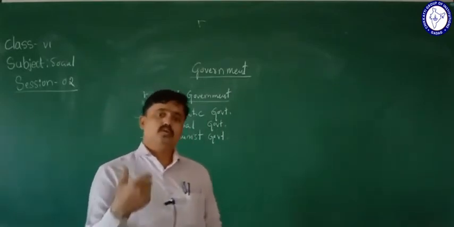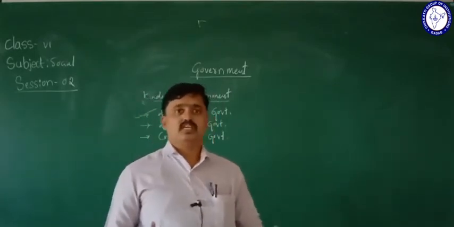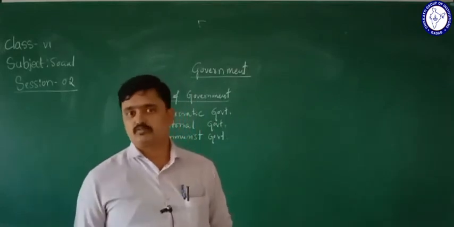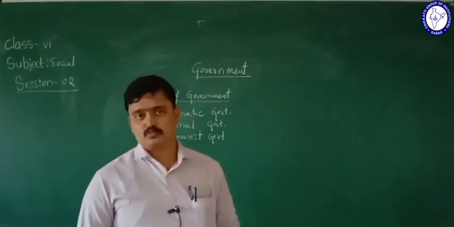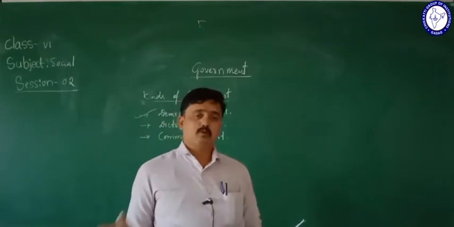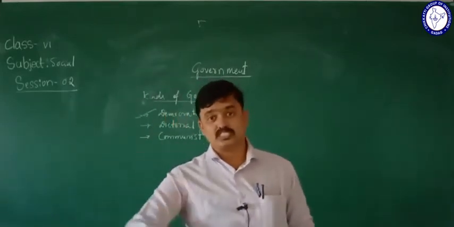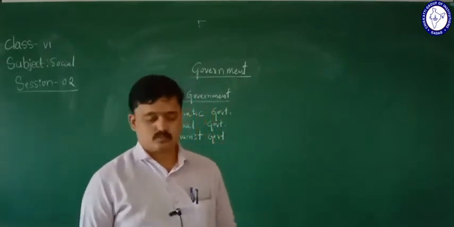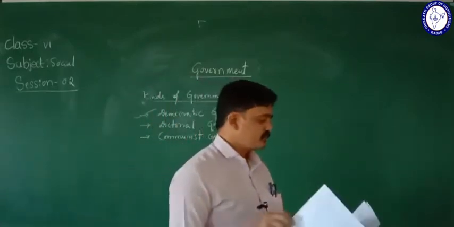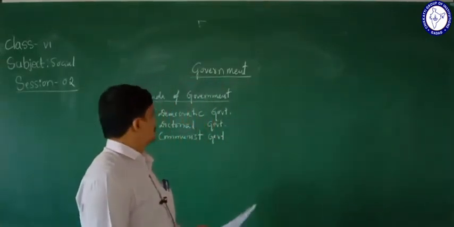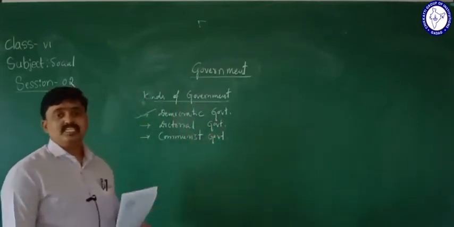If you elect a good representative, we can expect a good administration from those representatives also. So that's why democracy aspires here for a better government through this adult franchise system. So these are the fundamental principles of democracy.